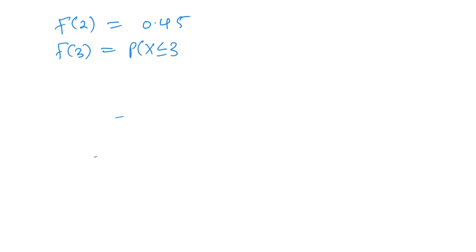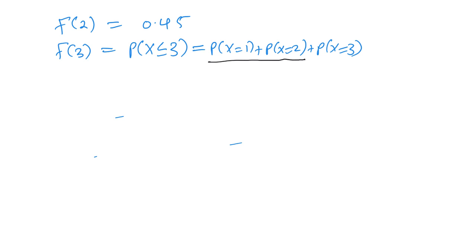So F of 3 will be the probability of X less or equal to 3. Looking at our table, we have three values, that is 1, 2, 3. From 1 up to 3, this will be equal to the probability of X equal to 1 plus the probability of X equal to 2, then plus the probability of X equal to 3. What we have just looked at is F of 2, so we can write this as F of 2 plus the probability of X equal to 3. I'm really going through the lengthy procedure to explain this to you so you understand.